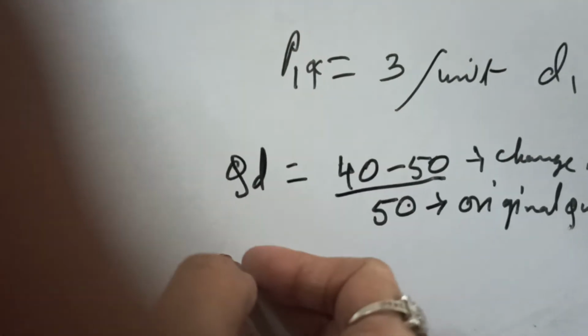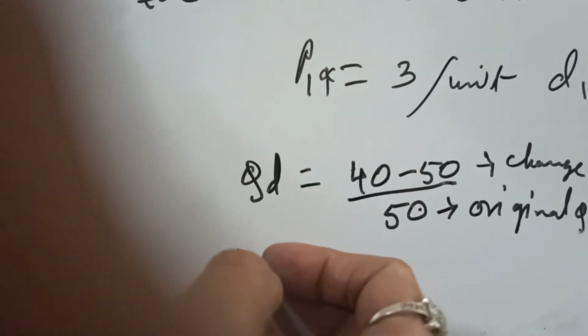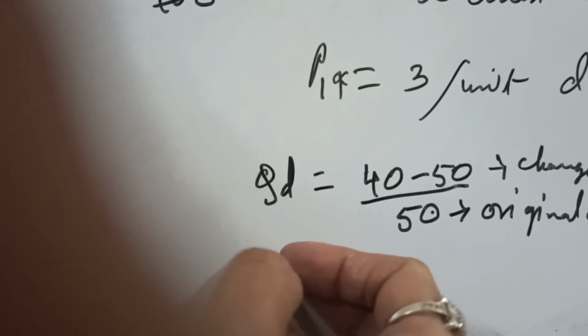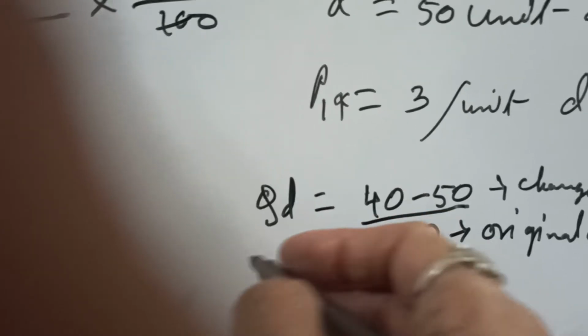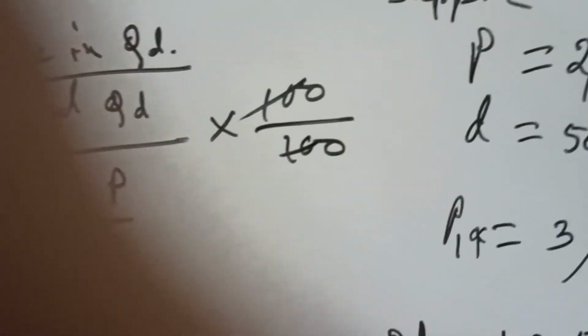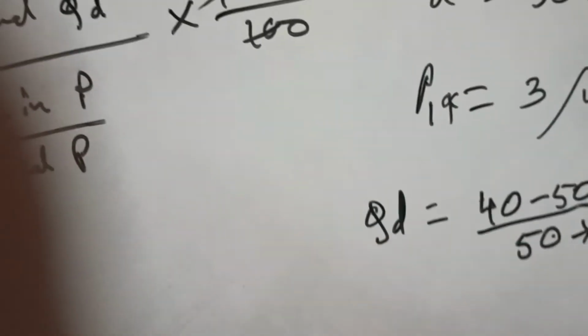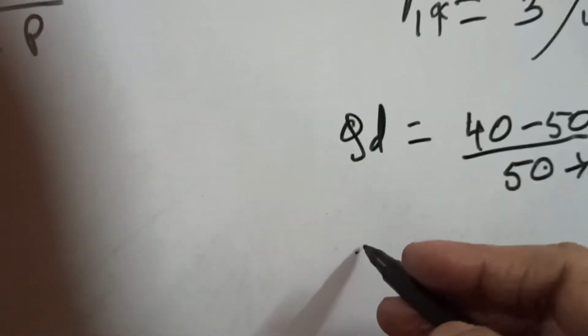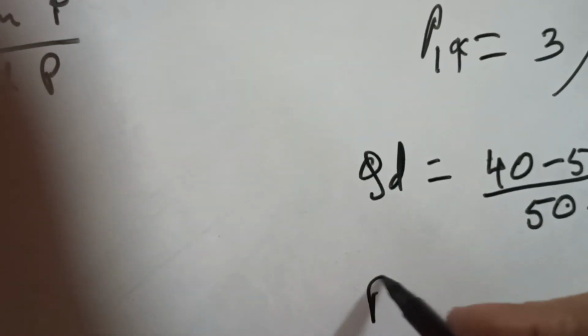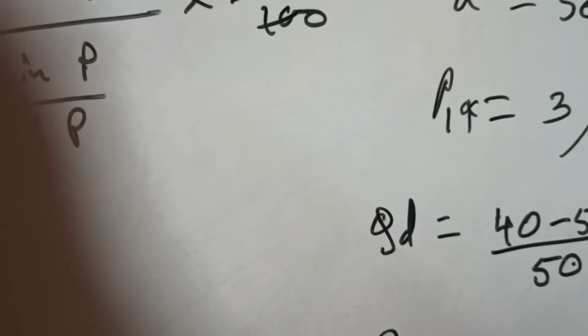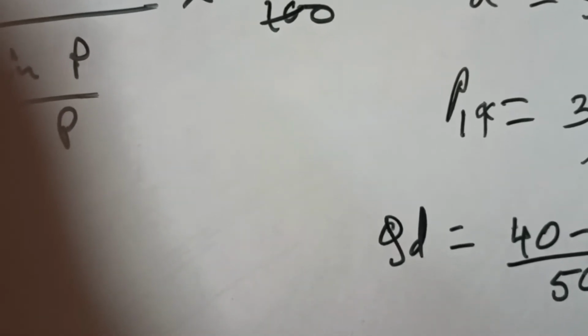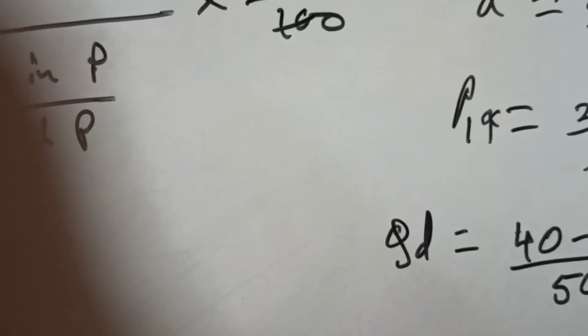Now, percentage change in quantity demanded, change in price. Now we will have to derive the change in price, otherwise we cannot do the elasticity. So what would be the change in price? Change in price would be 3 minus 2, by 2.